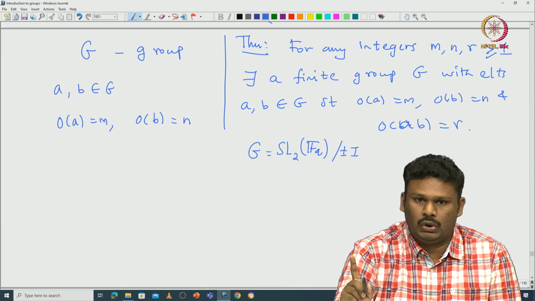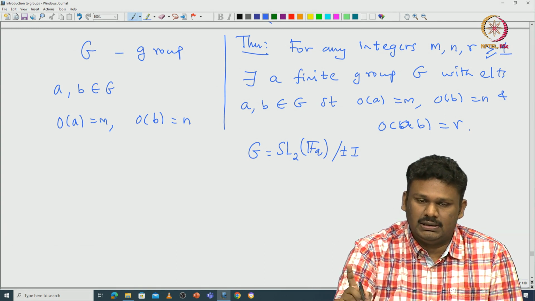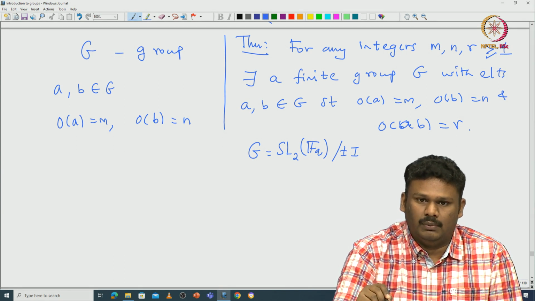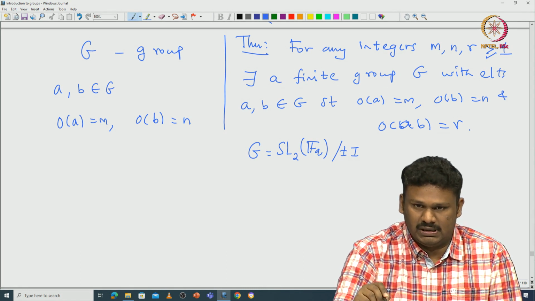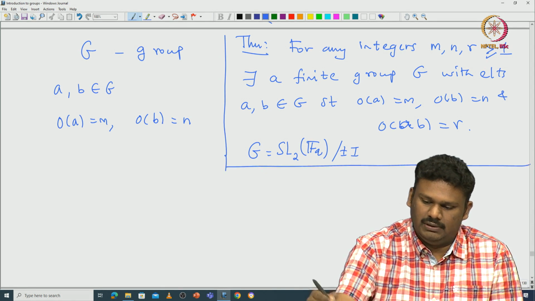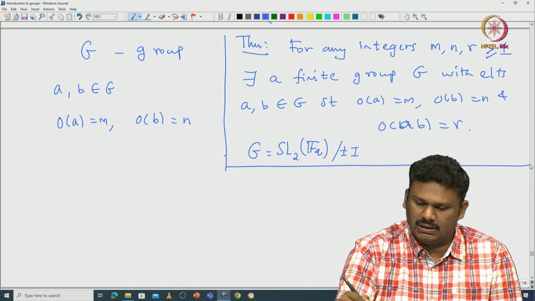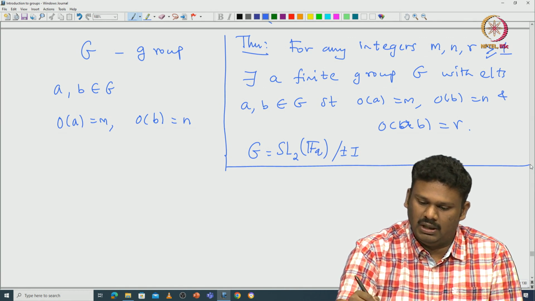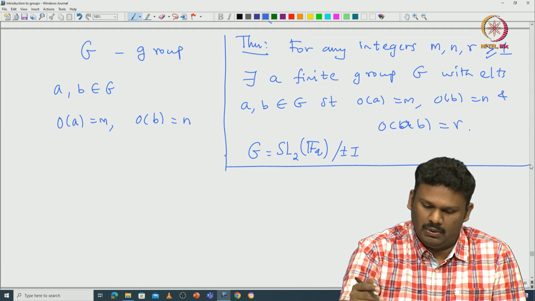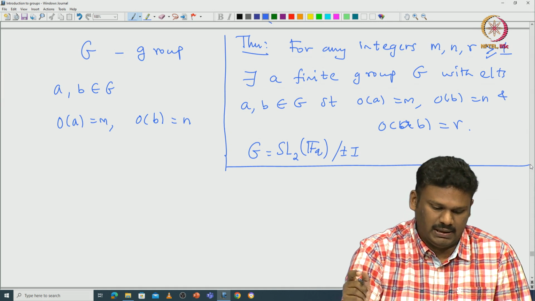You have to choose a Q very cleverly, such that you set up this group SL2(FQ) modulo plus or minus identity, and you can construct some 2 by 2 matrices A and B satisfying these properties that we have told. This is actually a known result in the literature. Maybe I will give the proof of this later. I will outline a little bit about finite fields and then we will come to this later.